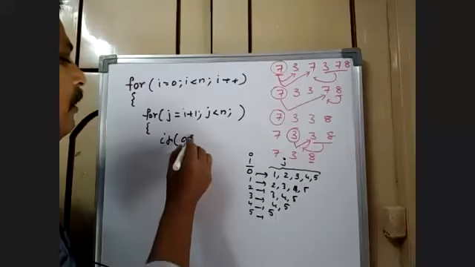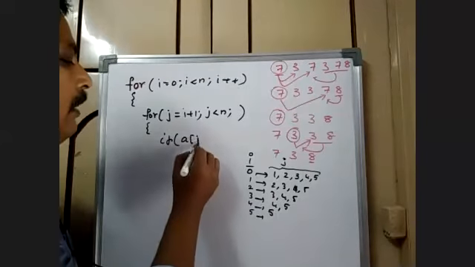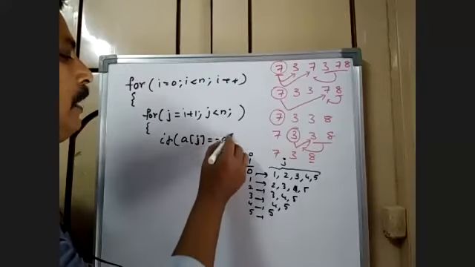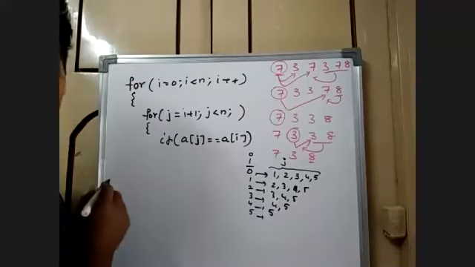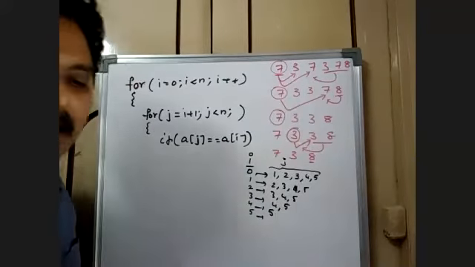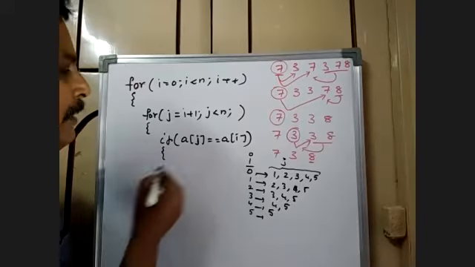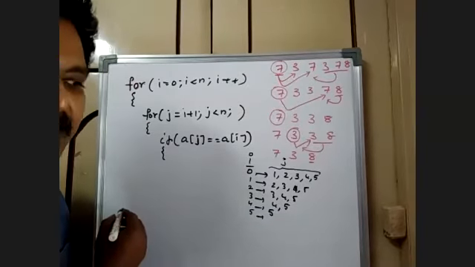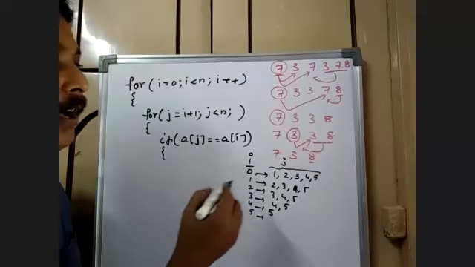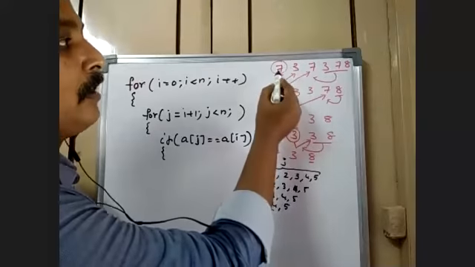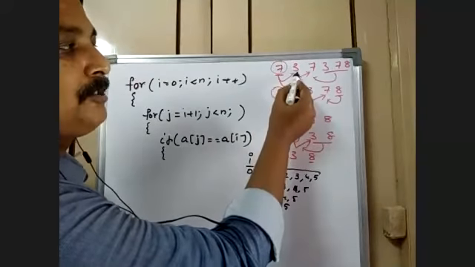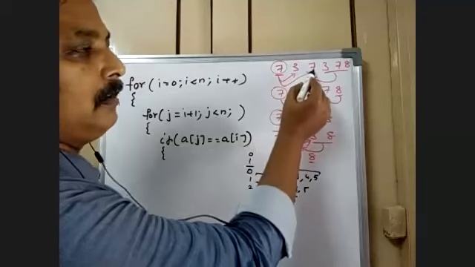If A of j is equal to A of i, if it matches, it means it's a duplicate element. What I said to you: 7, 3 doesn't match. 7, 7 matches.